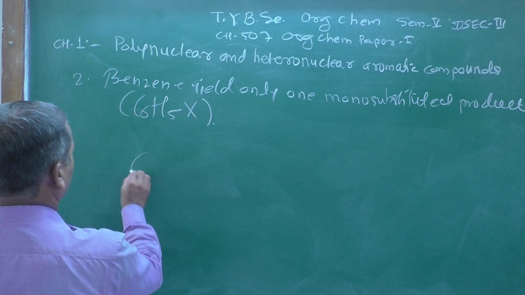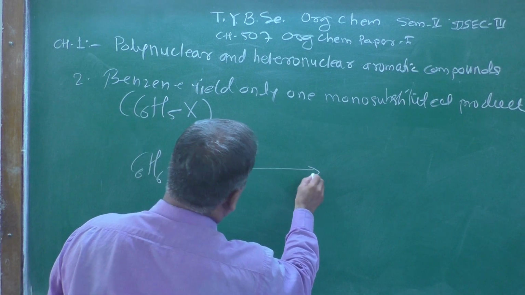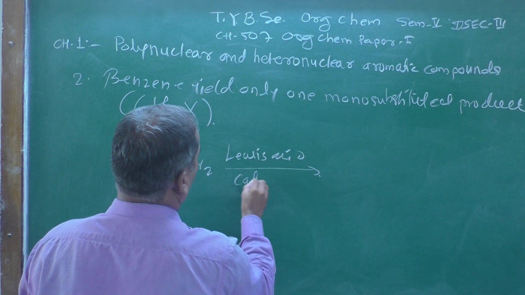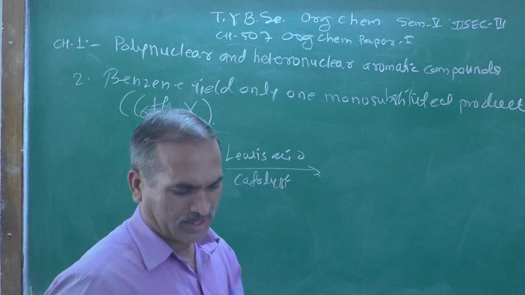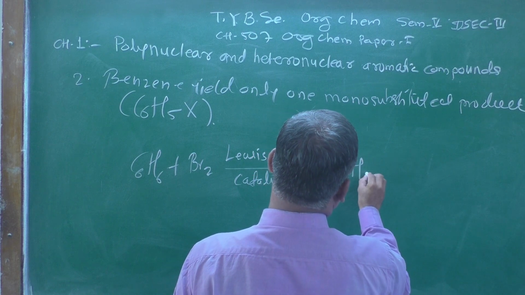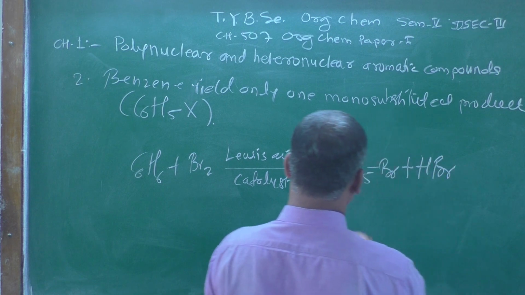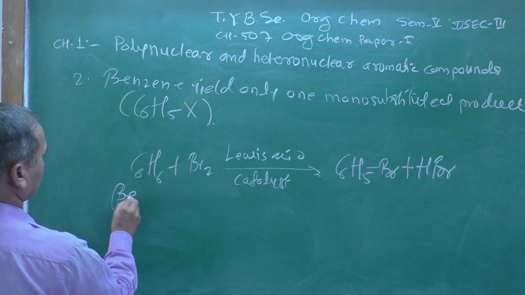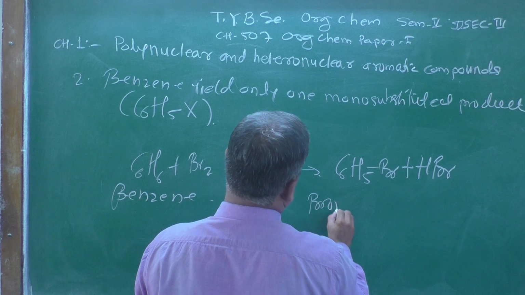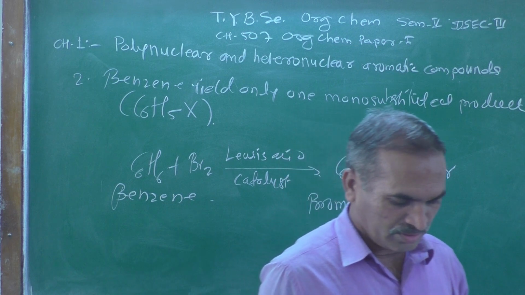For example, C6H6 plus Br2 treated with a Lewis acid catalyst gives the product C6H5Br plus HBr. Benzene gives rise to bromobenzene.